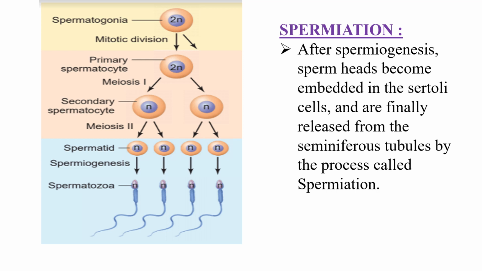Spermiation. After spermiogenesis, the sperm head becomes embedded in the Sertoli cell and is finally released from the seminiferous tubules by a process called spermiation.